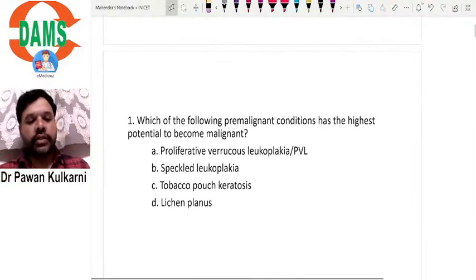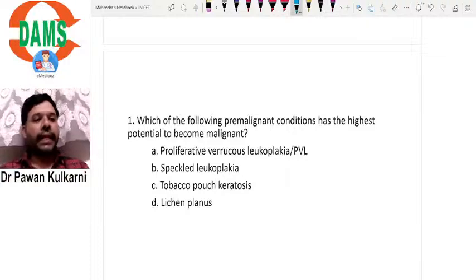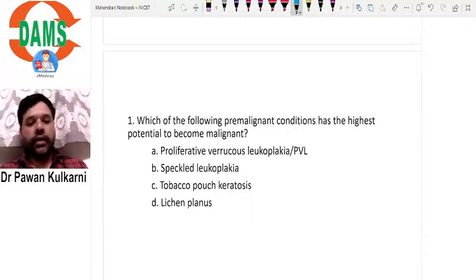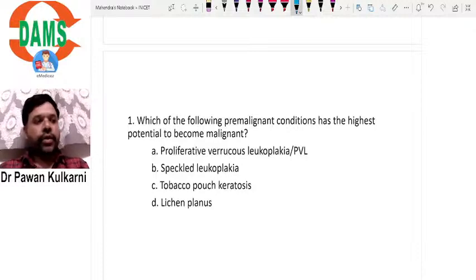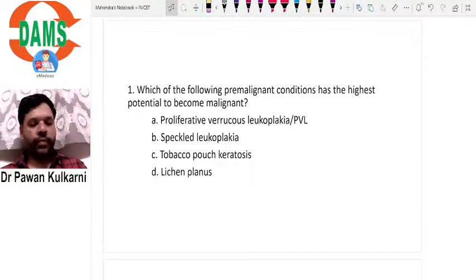Which of the following conditions has highest potential to become malignant? Here the question says that the chances of becoming malignant is highest. The options given here are proliferative verrucous leukoplakia, speckled leukoplakia, tobacco pouch keratosis, lichen planus.